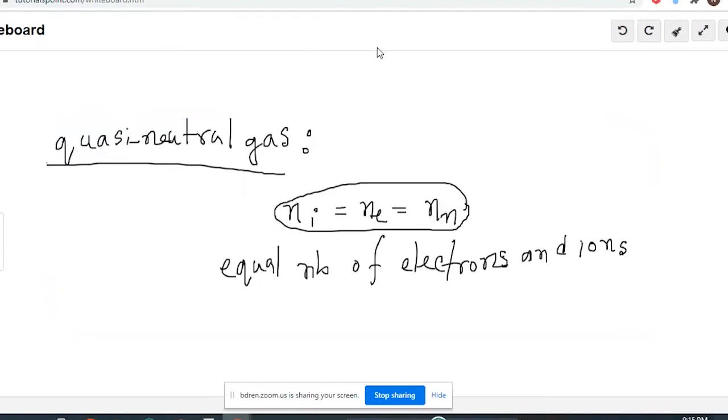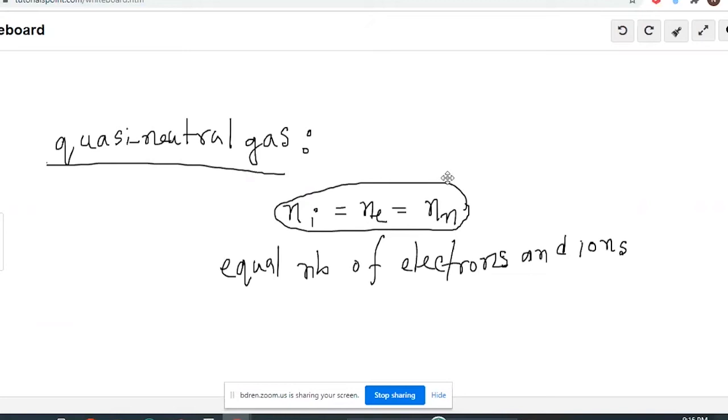Next is the quasi-neutral gas. Plasma should behave like neutral. Don't confuse that. In the previous topic I said that plasma is not neutral. It means that the particles in the plasma state are charged particles, which are not neutral. Don't confuse between these. Here I said that plasma should behave like neutral as a whole, not as one particle.